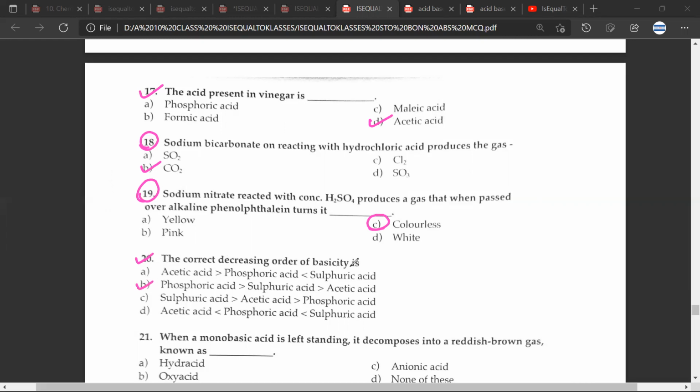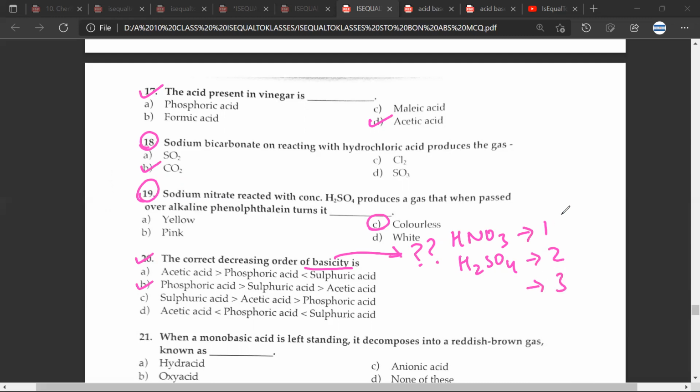Mr. CB, what is basicity? Basicity in the sense, if you have, say, for example, HNO3, the basicity of HNO3 is 1. If you have H2SO4, the basicity of H2SO4 is 2. And if you have phosphoric acid, H3PO4, it would be 3.